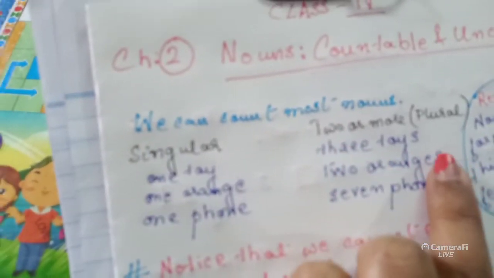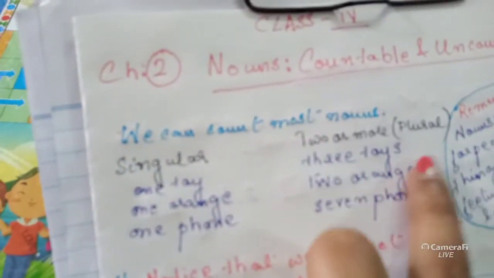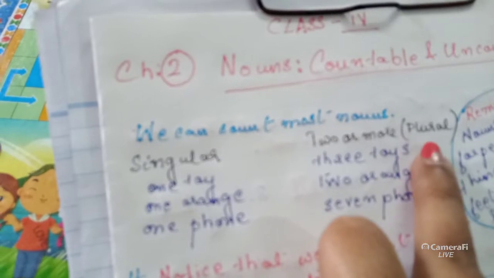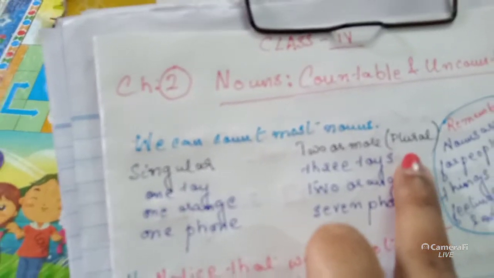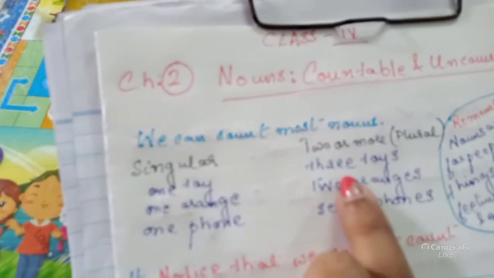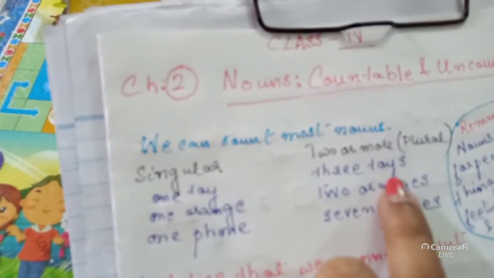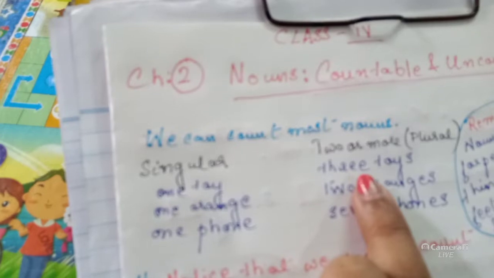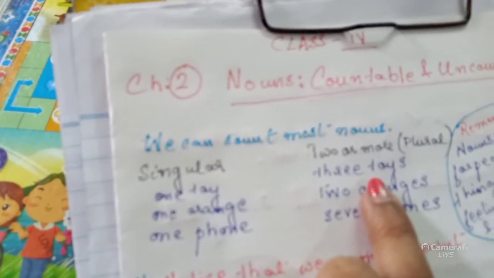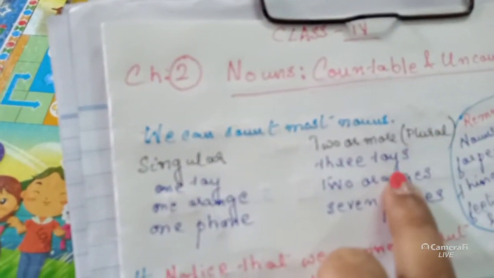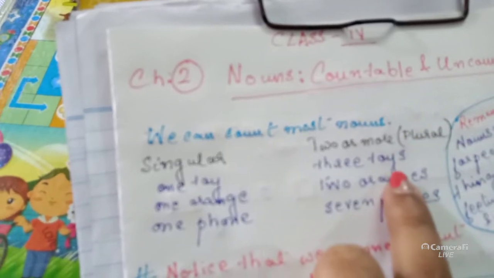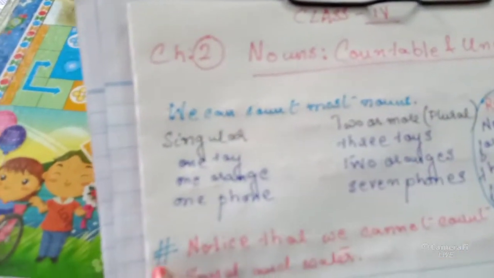Two or more can be termed as plural nouns. Now, three toys. If you see more than one toy, three or more than that, it is plural in number. That also can be counted.